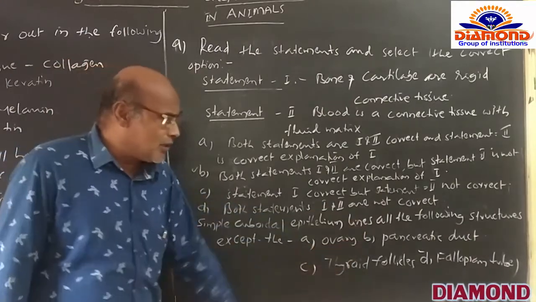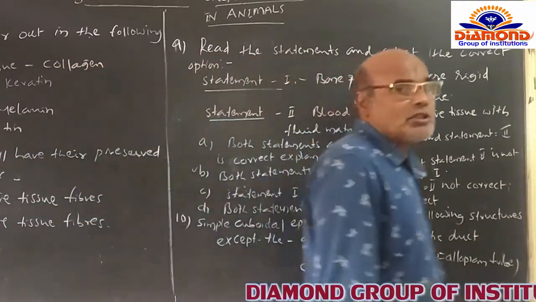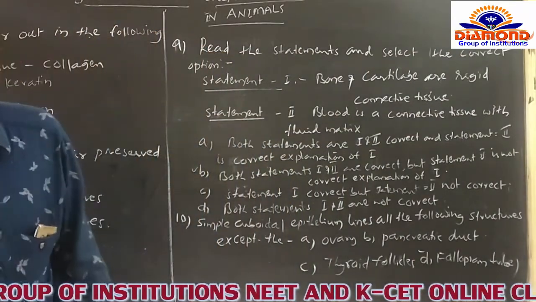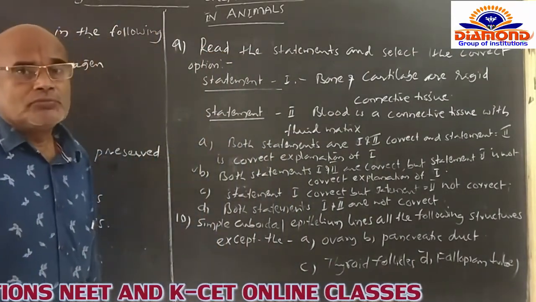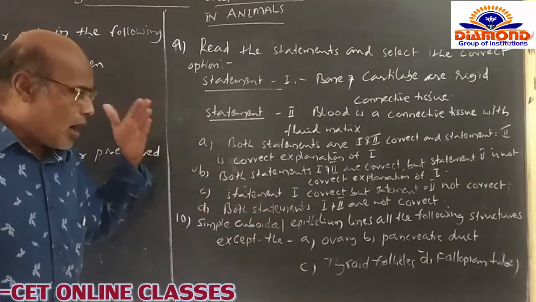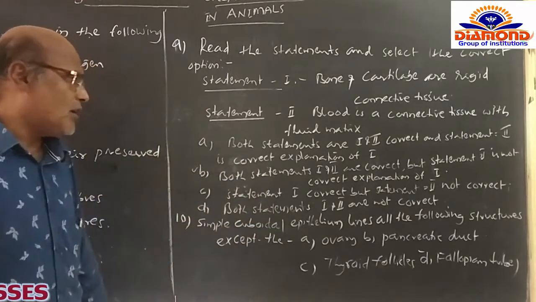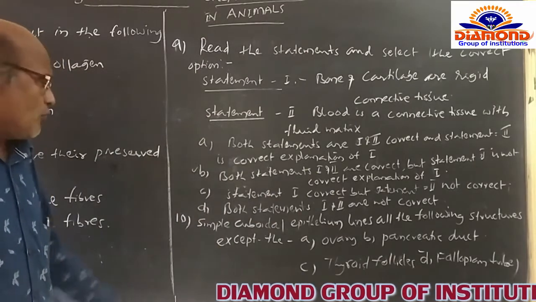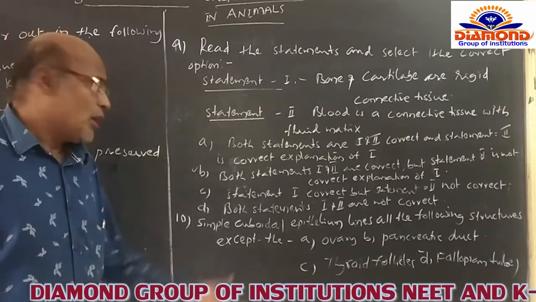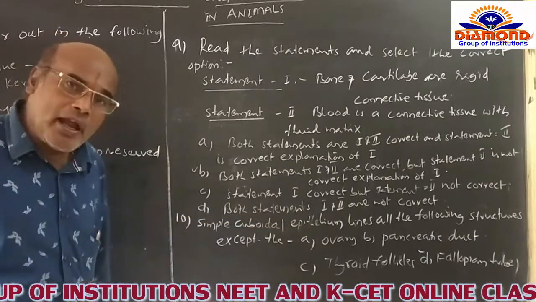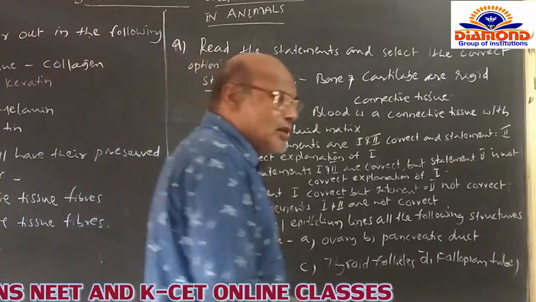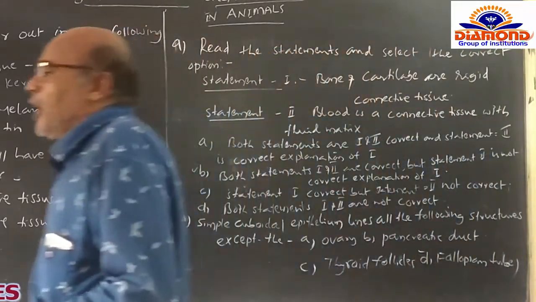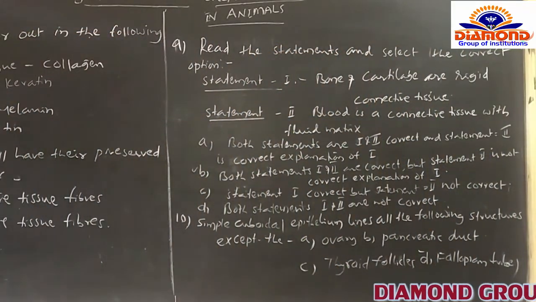But here D, the fallopian tube, is the exceptional structure, which is naturally lined with ciliated columnar epithelium. The fallopian tube is the only structure which is not covered with simple cuboidal epithelium. In that case, it is lined with ciliated columnar epithelium itself. That's why the D option is correct for this question.